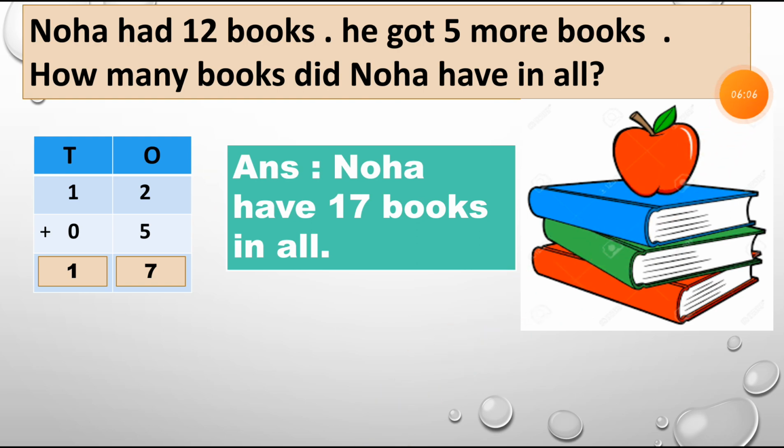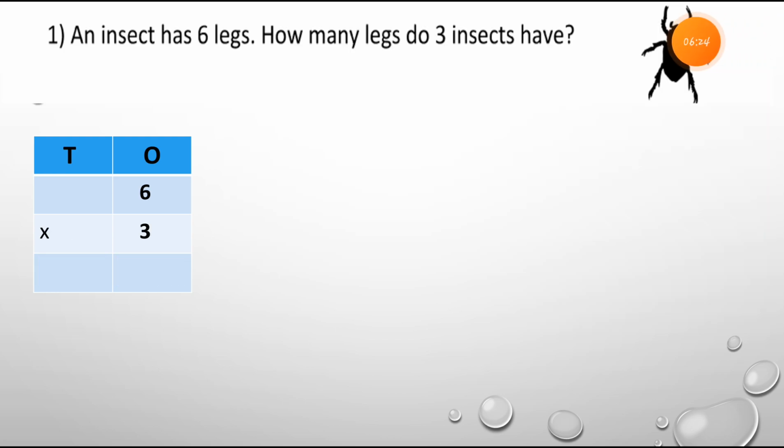We can write down this way that Noah has 17 books in all. And here I am showing some pictures of the books also. Here is some picture of the books that Noah has, 17 books in all. Then here are some examples for you.